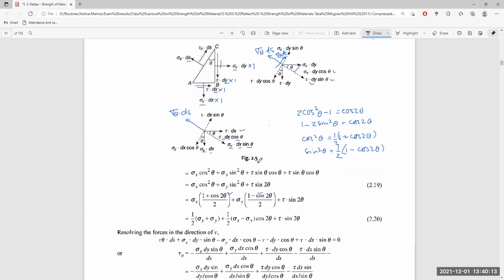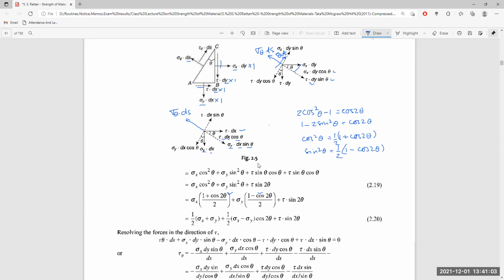Again, the component of the force sigma y dx along tau theta is sigma y dx cos theta, which is acting opposite to the direction of tau theta ds, and the component of the force tau dx is tau dx sin theta, acting in the direction of tau theta ds.